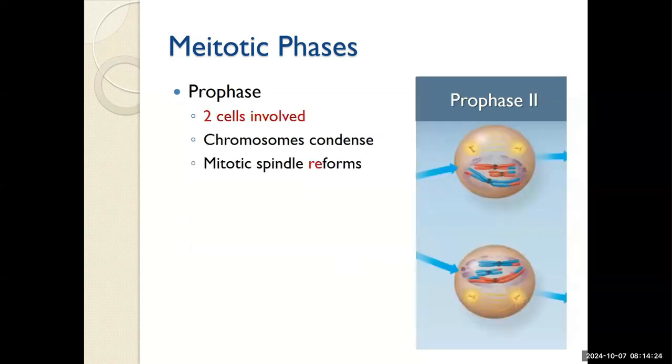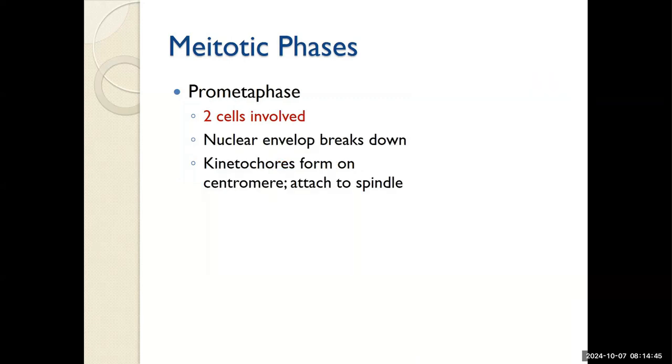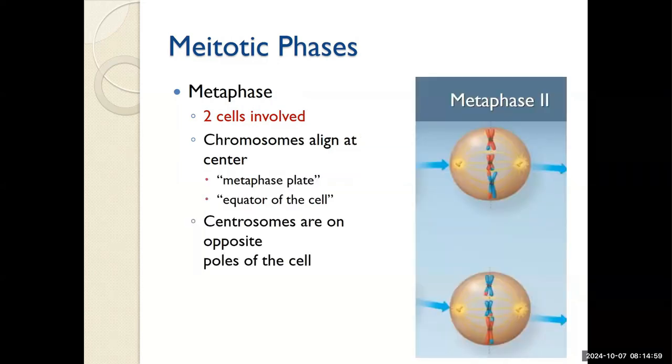Now 2 cells progress through meiosis 2. The chromosomes, having had just a breather, begin to condense again, and the mitotic spindle will reform. In prometaphase, the nuclear envelope will form vesicles around mitotic spindles, but this is happening in 2 cells simultaneously. In metaphase, the chromosomes align at the center. They are no longer pairs. And so what's happening is the microtubules are attaching to each of the sister chromatids.